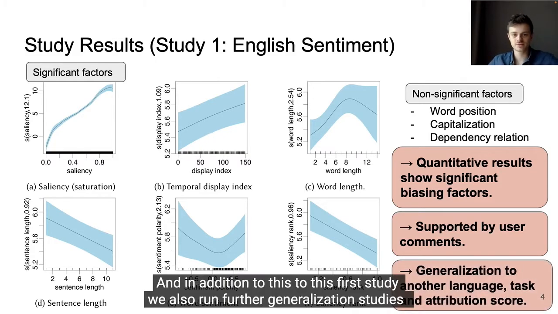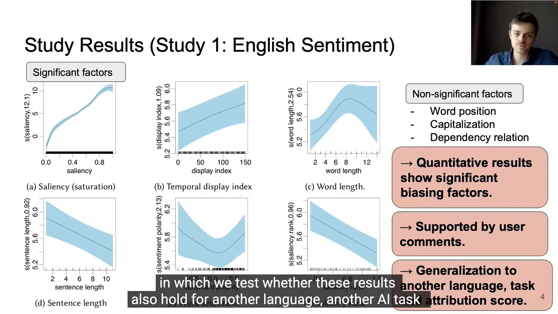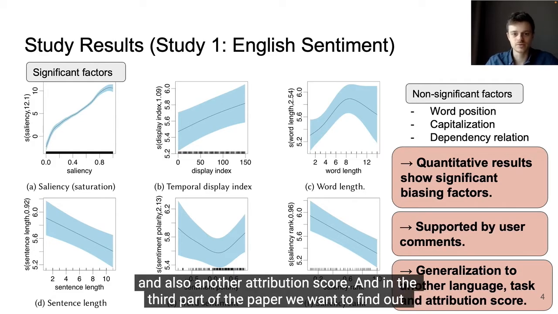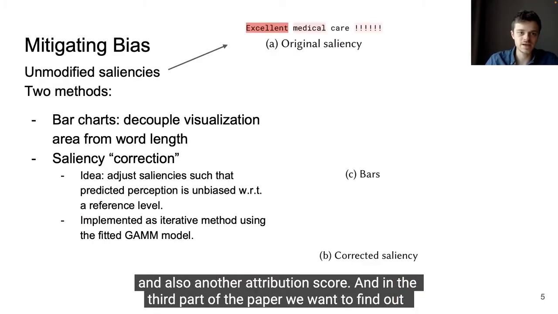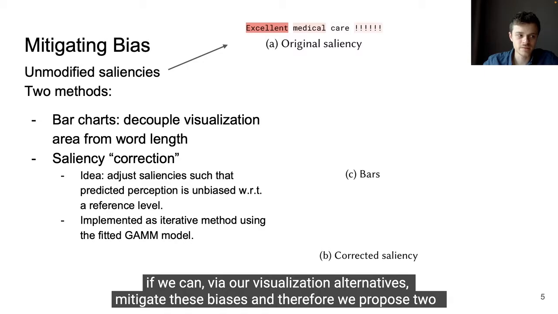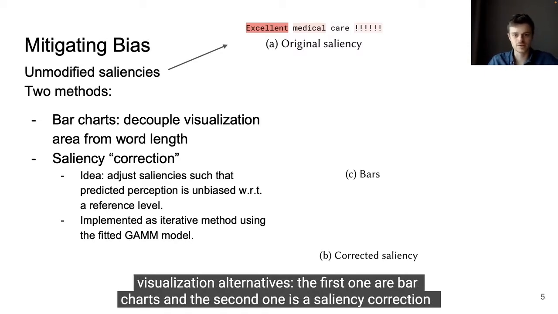And in addition to this first study, we also run further generalization studies in which we test whether these results also hold for another language, another AI task, and also another attribution score. And in the third part of the paper, we want to find out if we can, via visualization alternatives, mitigate these biases, and therefore we propose two visualization alternatives.